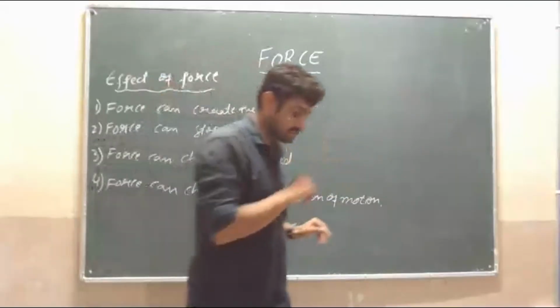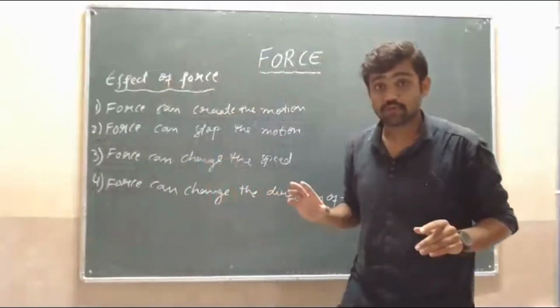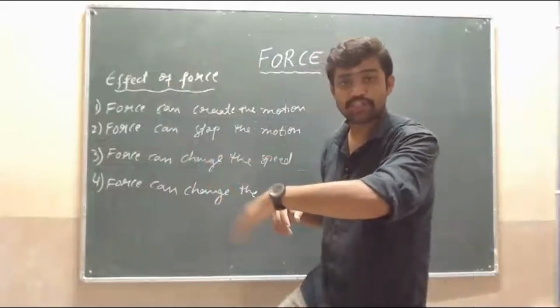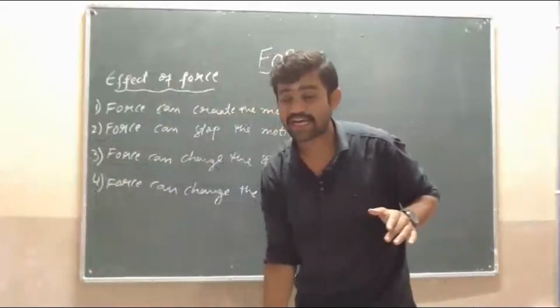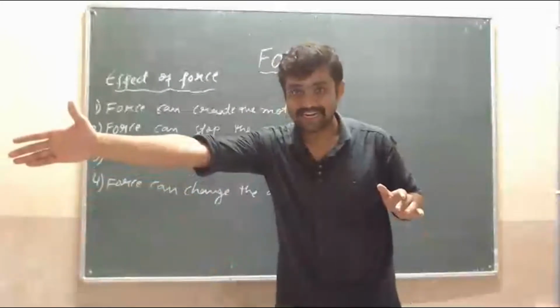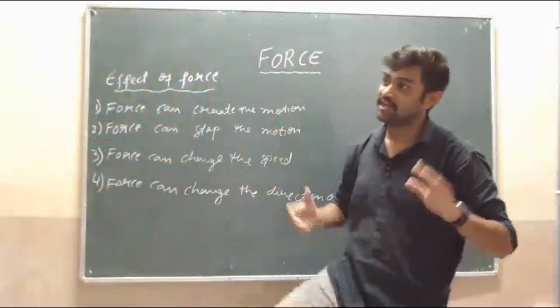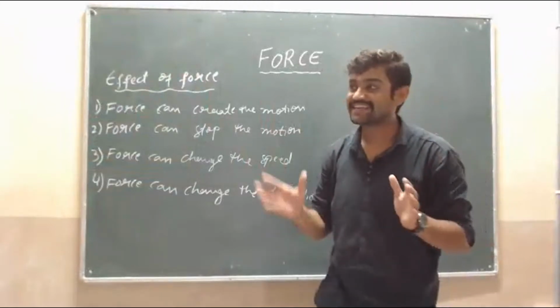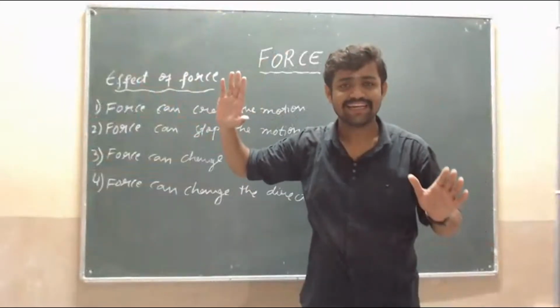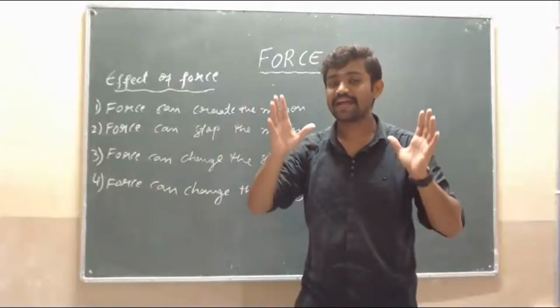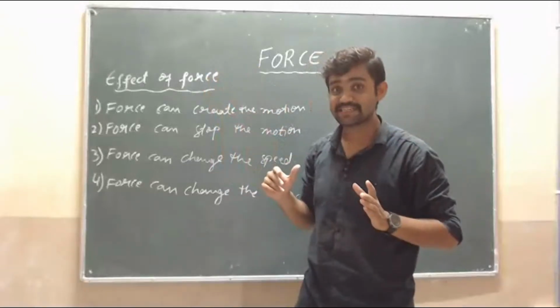One more example. Suppose we are playing football. The direction of motion of the ball is this side. Then a player shows a direction to this side. At that time the ball will go to this side, and the direction of the motion will change, isn't it?